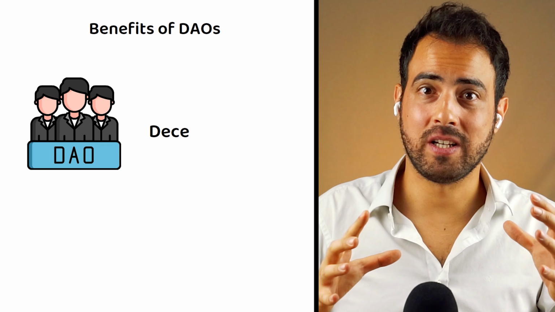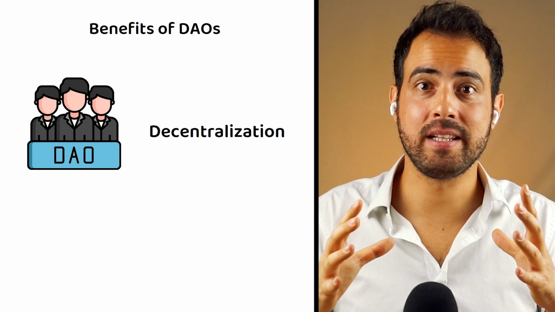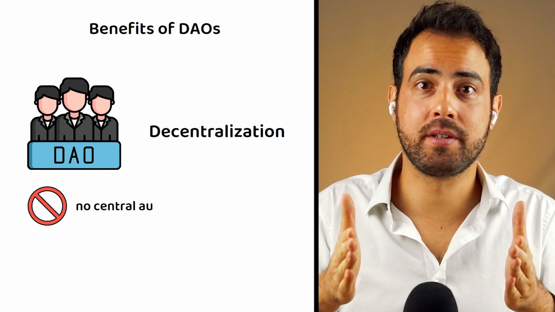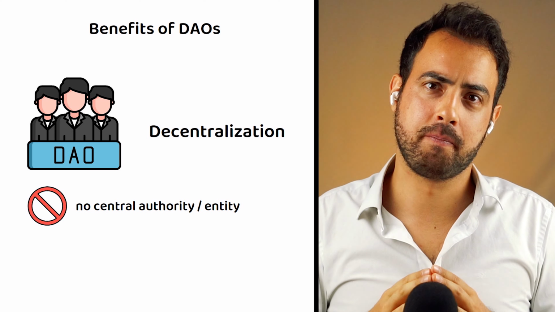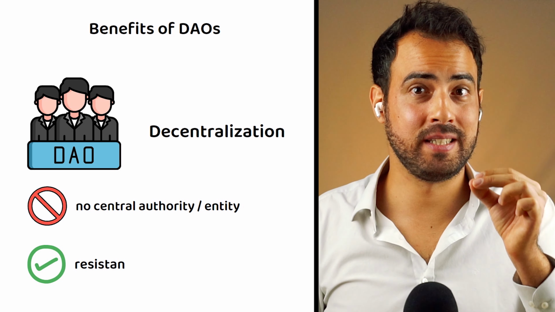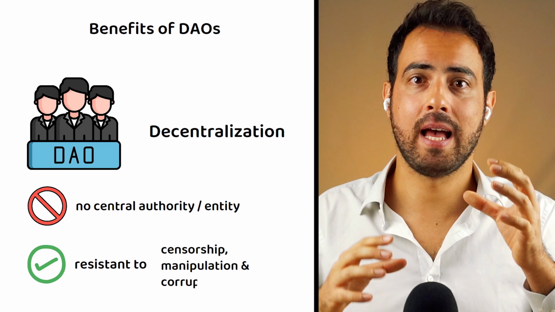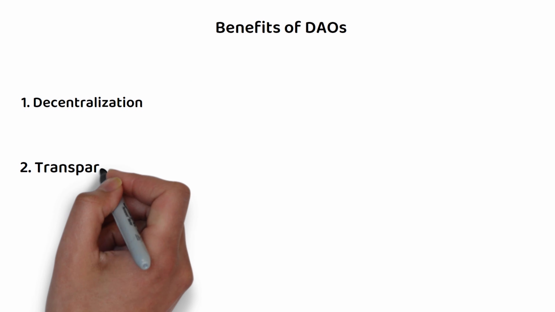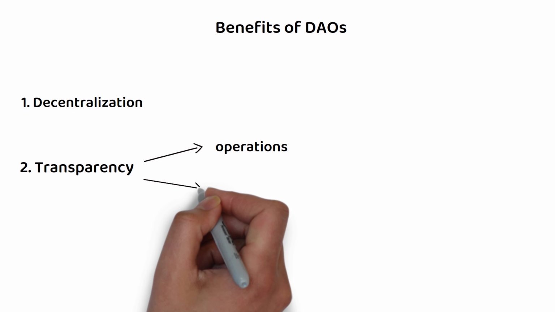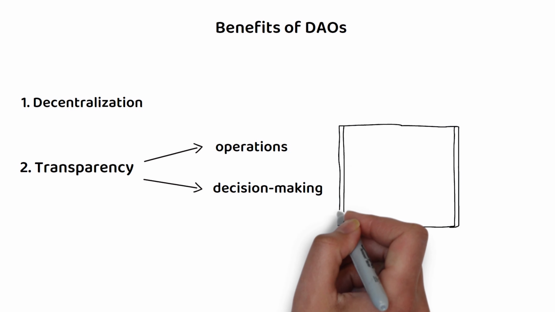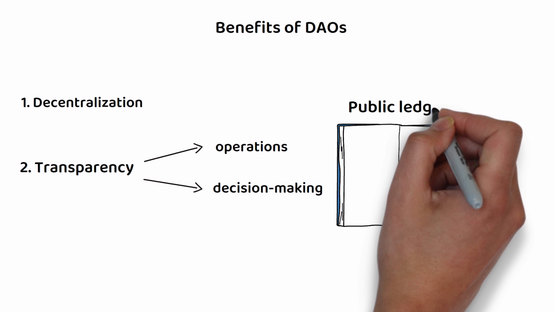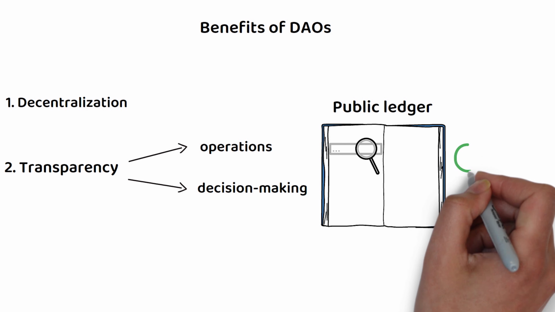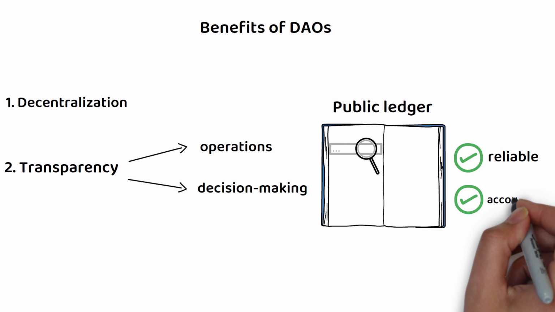DAOs have many advantages that make them an attractive alternative to traditional organizations. First of all, DAOs are decentralized because they operate on decentralized blockchains. That means that there is no central authority or entity that can control them. As a result, they are more resistant to censorship, manipulation, and corruption. In addition to decentralization, DAOs also offer full transparency of their operations and decision-making process because all the decisions are recorded on a public ledger in the form of transactions and are viewable by everyone. This makes them more reliable and accountable to their members.